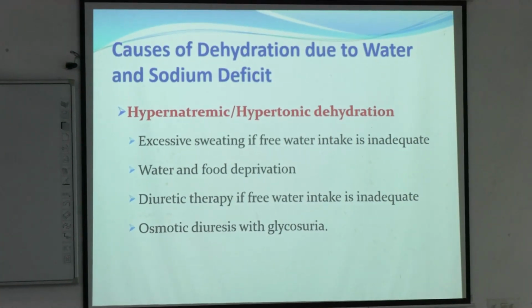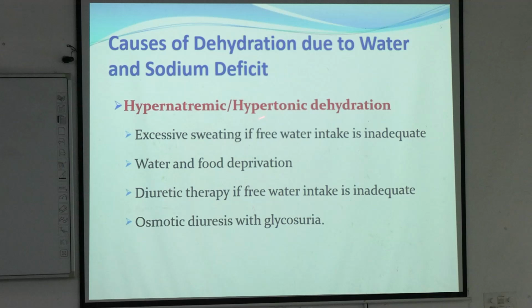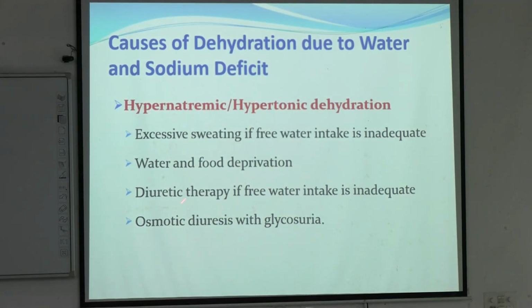So what are the causes of hypernatremic or hypertonic dehydration? Excessive sweating, water and food deprivation, any kind of diuretic therapy where water intake is inadequate. What is diuretic therapy?